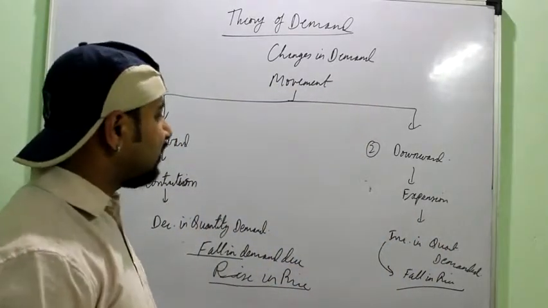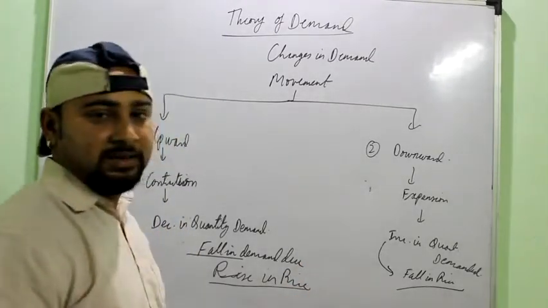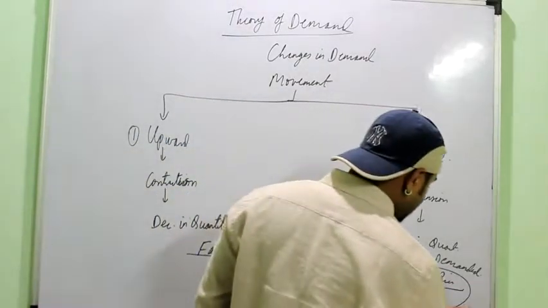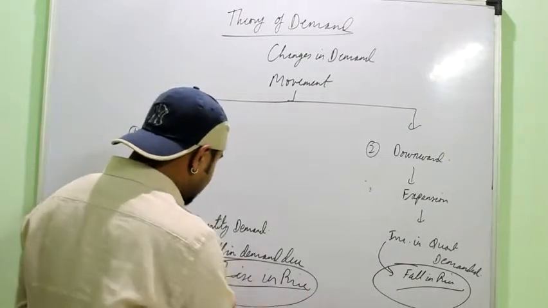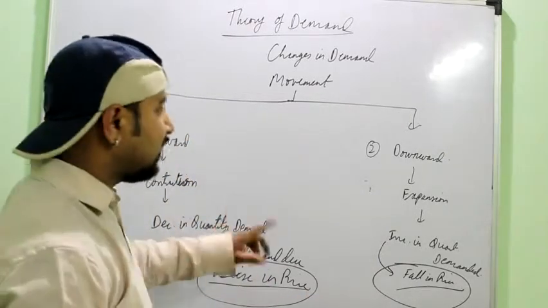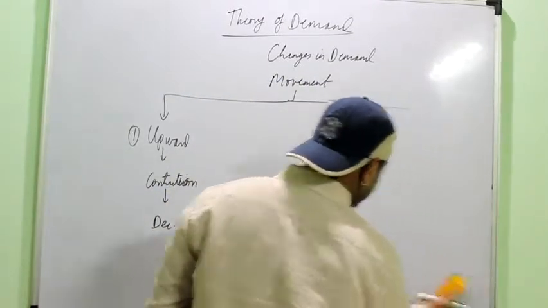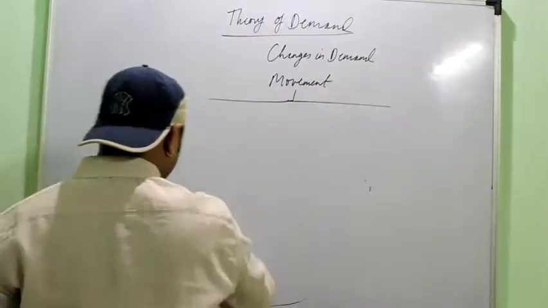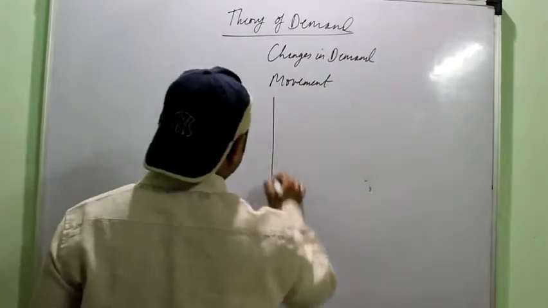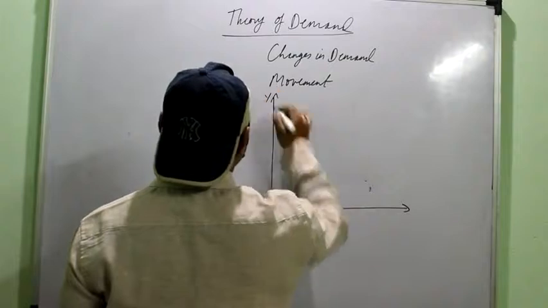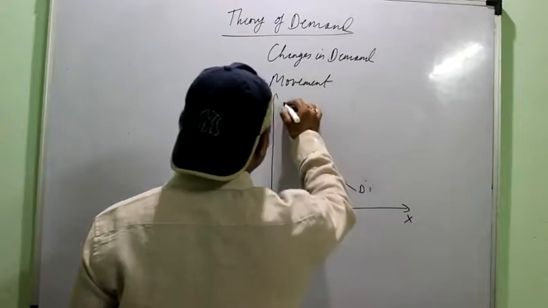A question can also be asked the other way around: what is the cause of downward movement of demand, or what is the cause of expansion in demand? So the answer will be only a fall in price, right? For contraction, the cause will only be a rise in price, because just remember that other factors are constant. Then diagrammatically we can represent the upward and downward movement of demand on a demand curve. You simply have to draw a demand curve, which we already saw in the case of the law of demand.